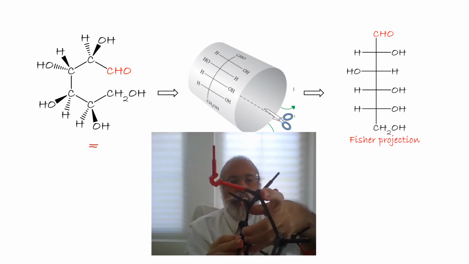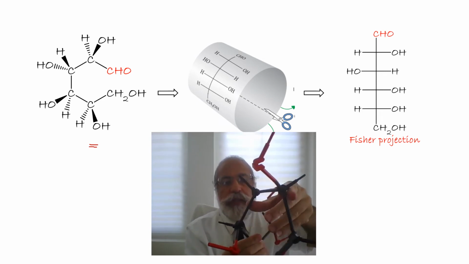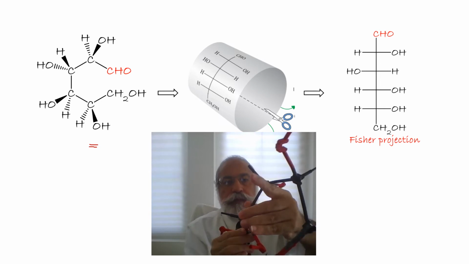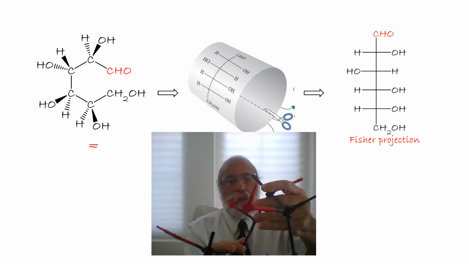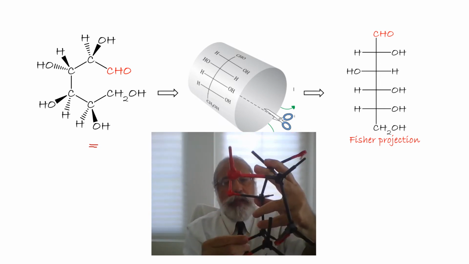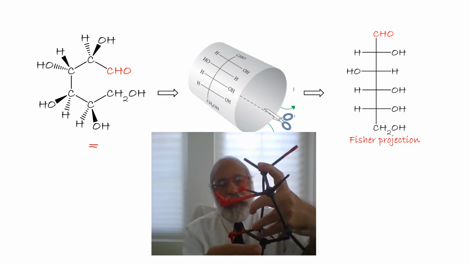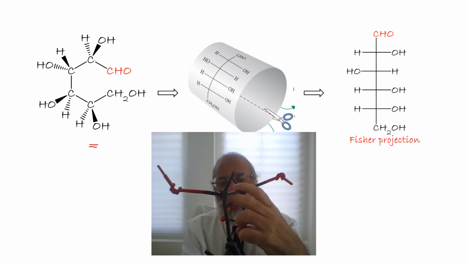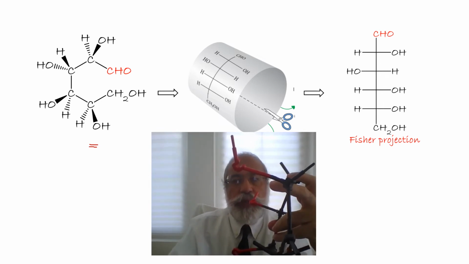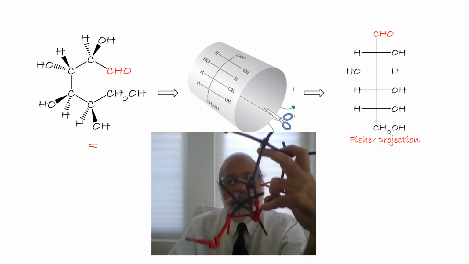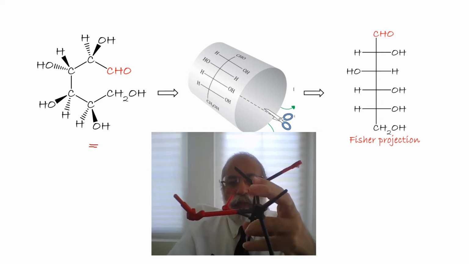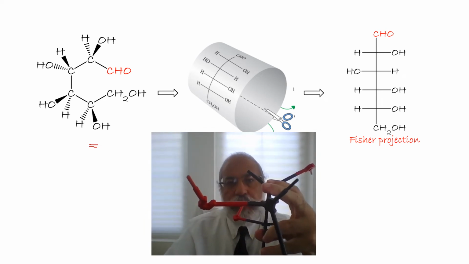Again we have to put that in eclipsed form, C4, C5, okay, and here is the terminal, C6. So now the molecule is folded. We fold the molecule to have C2 and C3 and C4 and C5 in eclipsed form.